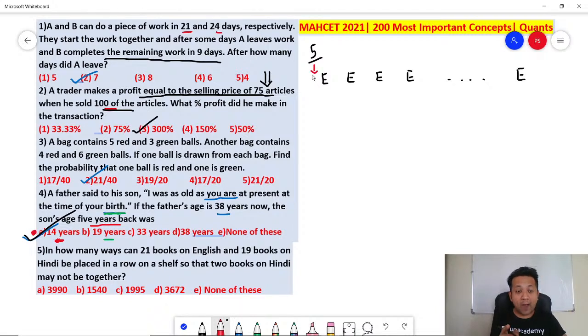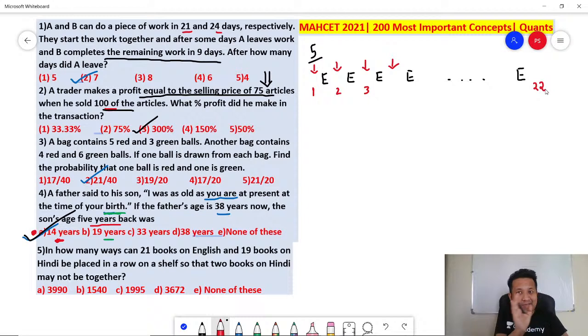Will you agree? One book in one gap. Why? Because the moment you put the Hindi books in the gaps, they will never be together. There will always be an English book next to it. Yes? So how many gaps are there? Remember, there are 21 English books. So if you start first gap, second gap, third gap, dot, dot, dot, 22 gaps. Will you agree? 22 gaps.